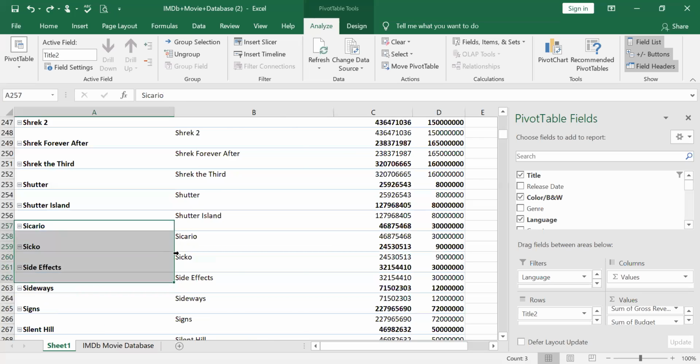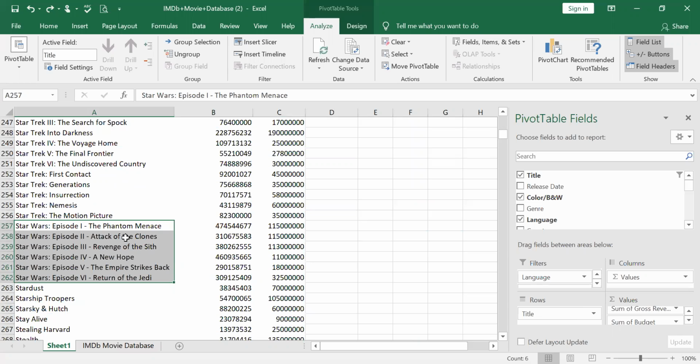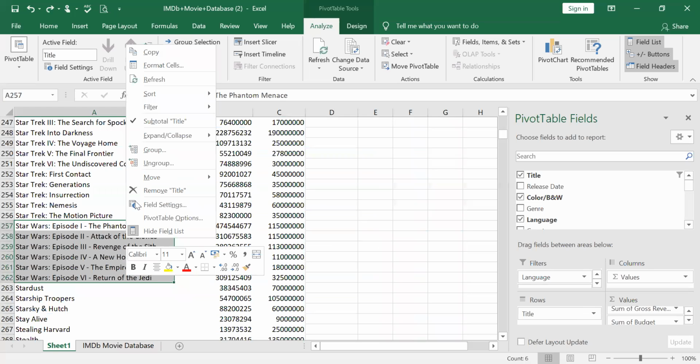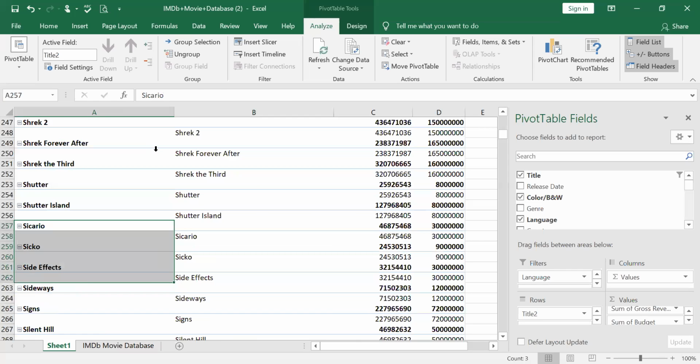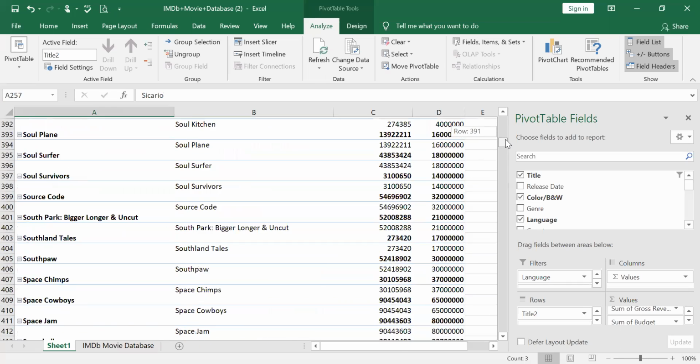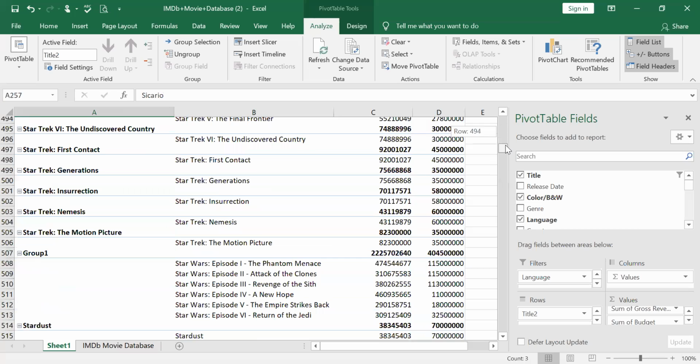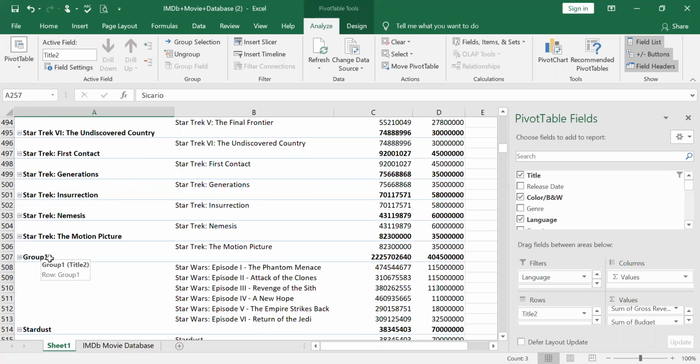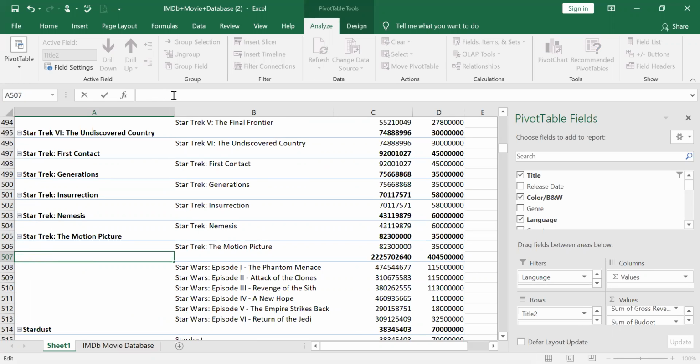I can even right click this. When I right click, there is something called group. If you just come down and select, see this, where is Star? Here, if you group, you will get something called the title. So this title, you can give Star Wars. So that is grouping. This is one group, and you can name them.